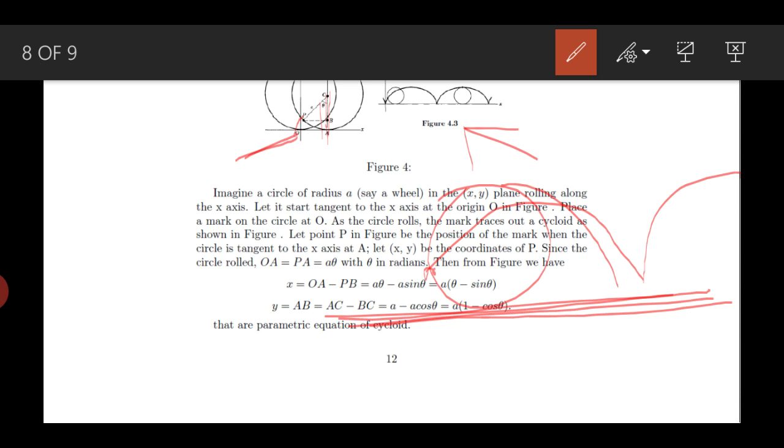Now AC is equal to the radius, that is A, and BC, from the triangle PBC, it is clear that cos theta is equal to BC divided by PC, and PC is basically the radius, so BC is equal to A cos theta. And when you do that, you get y is equal to A times 1 minus cos theta, and that is indeed the parametric form of the cycloid